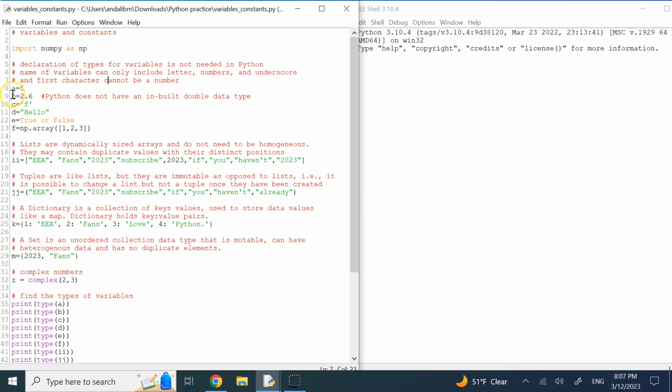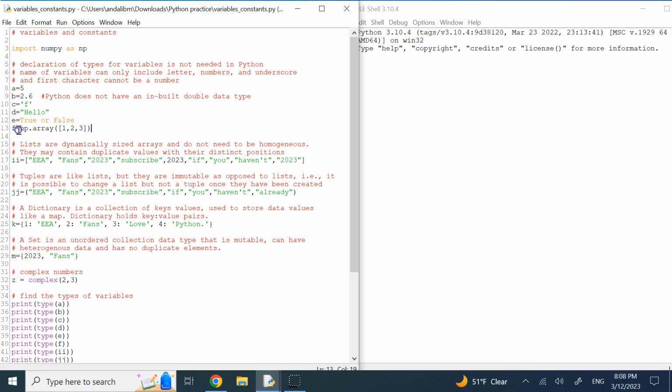The other thing is Python does not have the built-in double data type, like C++ has float and double, and long, and all those. In Python, you have integers and you have floats. The other important thing is single quotations and double quotations make no difference in Python. They are both of type strings, basically. And true and false and any value that you get out of logical operations can be a Boolean operator. You have to have the first letter of true and false capitalized.